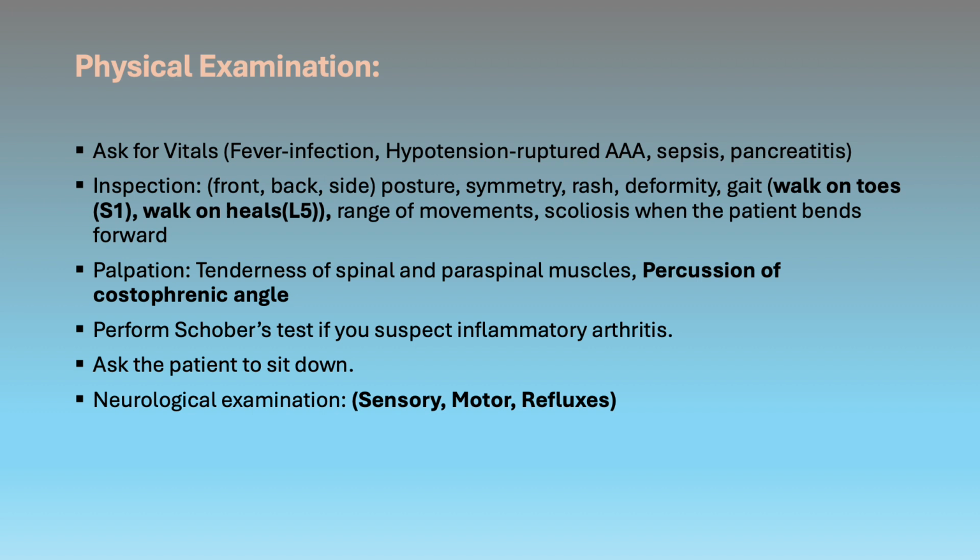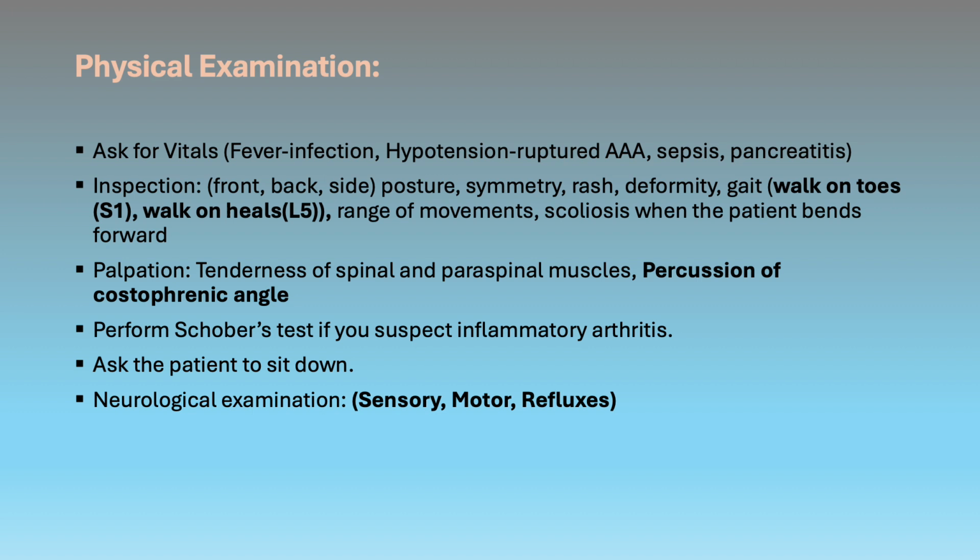You can also ask the patient to squat and rise to look for knee extension, which is for the nerve root L3, L4. You need to check the range of movement when the patient is doing forward flexion. Comment if the patient does or does not have scoliosis.